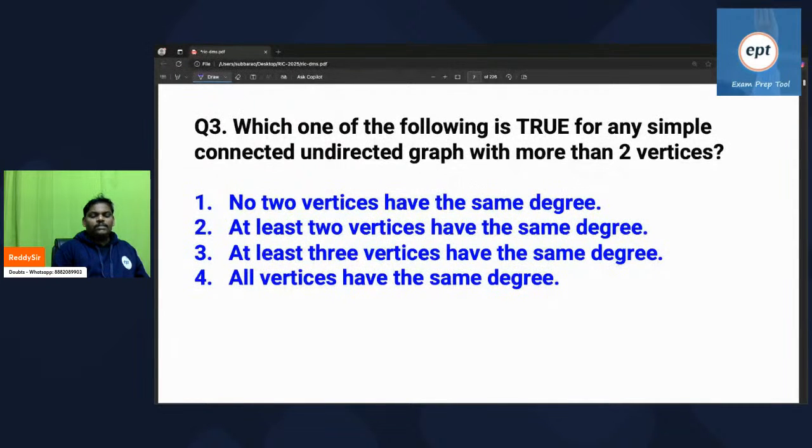Exam questions, all questions are like this. Little tricky. Small doubts will be there.